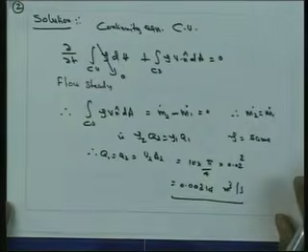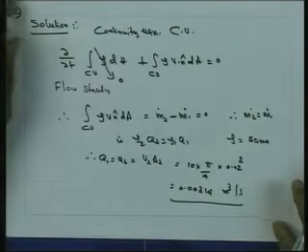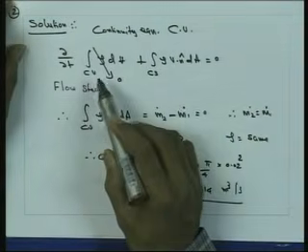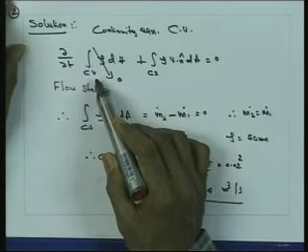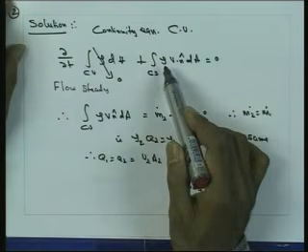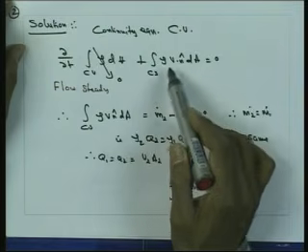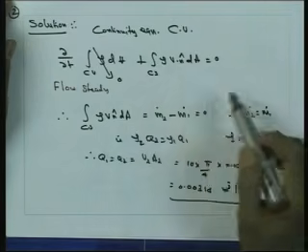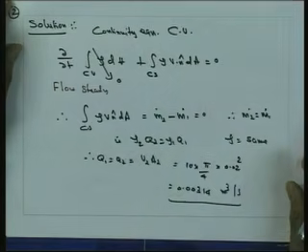So the continuity equation which we have seen earlier, we can write in the integral form which we have discussed, as del by del t of integral over the control volume rho dV plus integral over the control surface rho v n hat dA, and that should be equal to 0 according to the continuity equation.